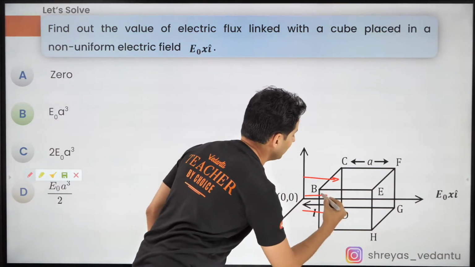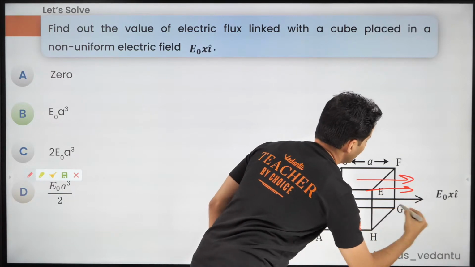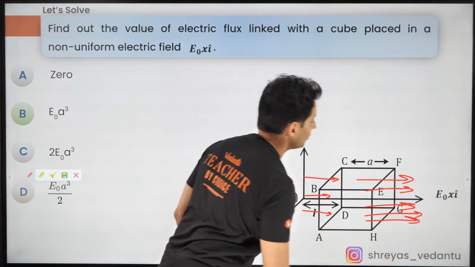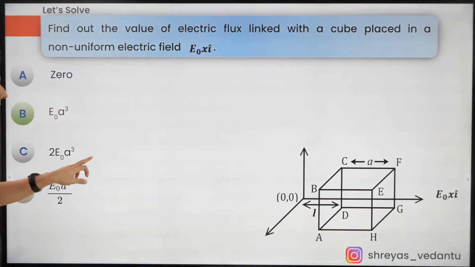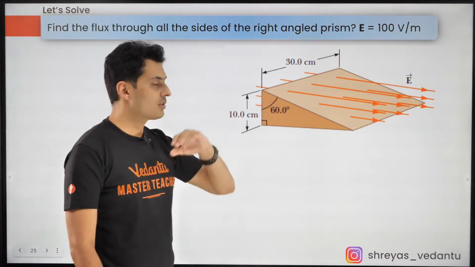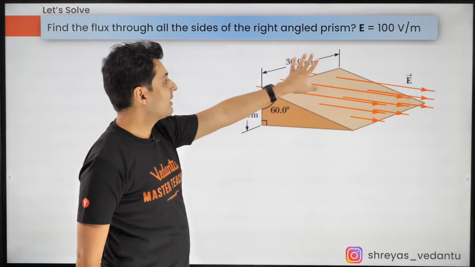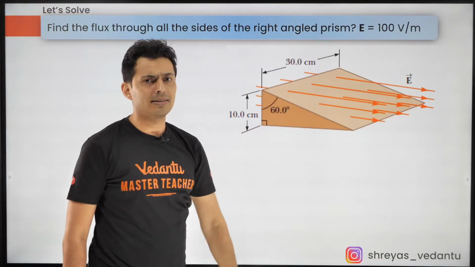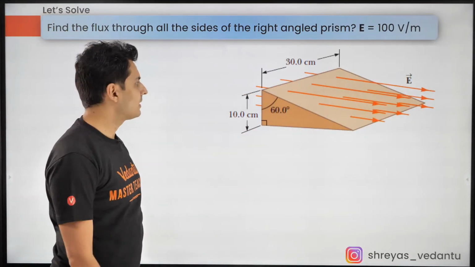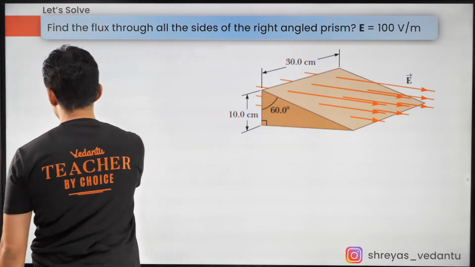Few field lines will come in, but as they come out, there will be more number of field lines. I hope this is clear. There will be different number of field lines. Okay, let's do this question. Find the flux through all the surfaces.